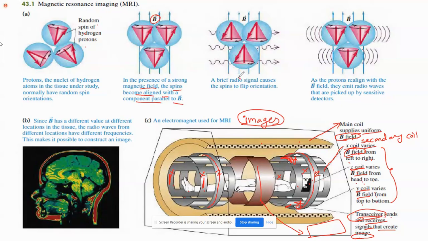When we apply a brief radio signal, a splash of this radio signal, it causes the spins to flip orientation. So this was the direction first, then it will be anti-parallel, right? So this is called spinning of the proton.